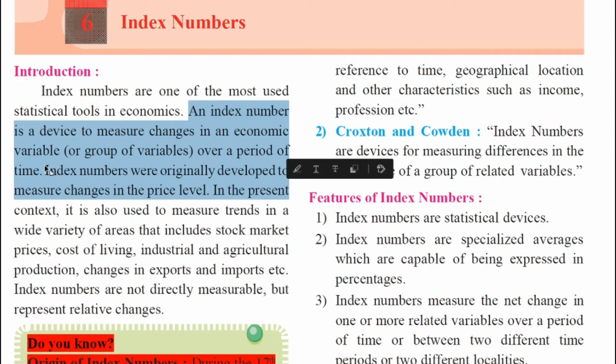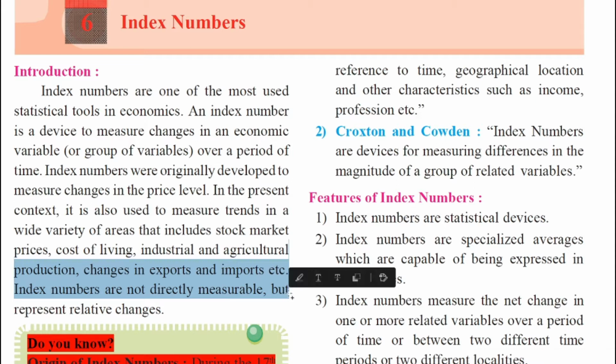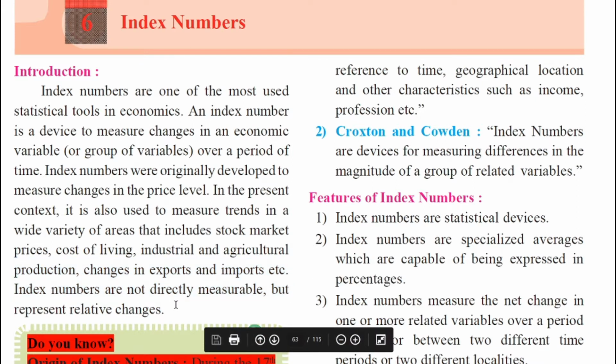My dear students, when index numbers were originally developed, they were only developed to measure changes in price levels. But in today's modern day context, it is also used to measure trends in a wide variety of areas that includes stock market prices, cost of living, industrial and agricultural production, changes in exports and imports, etc. Index numbers are not directly measurable but represent relative changes.